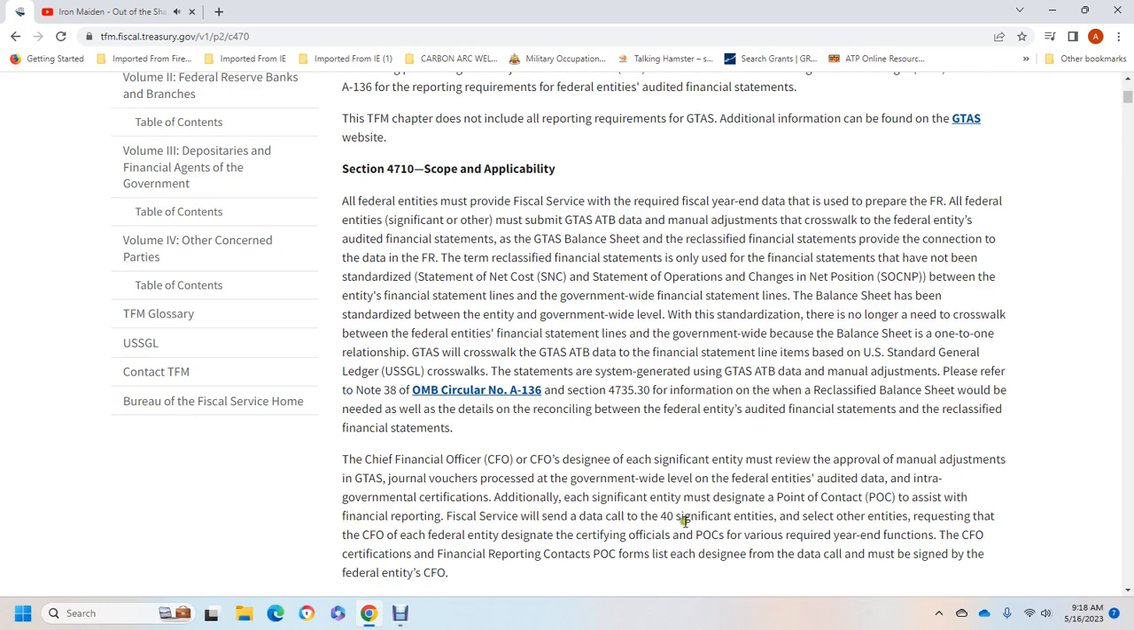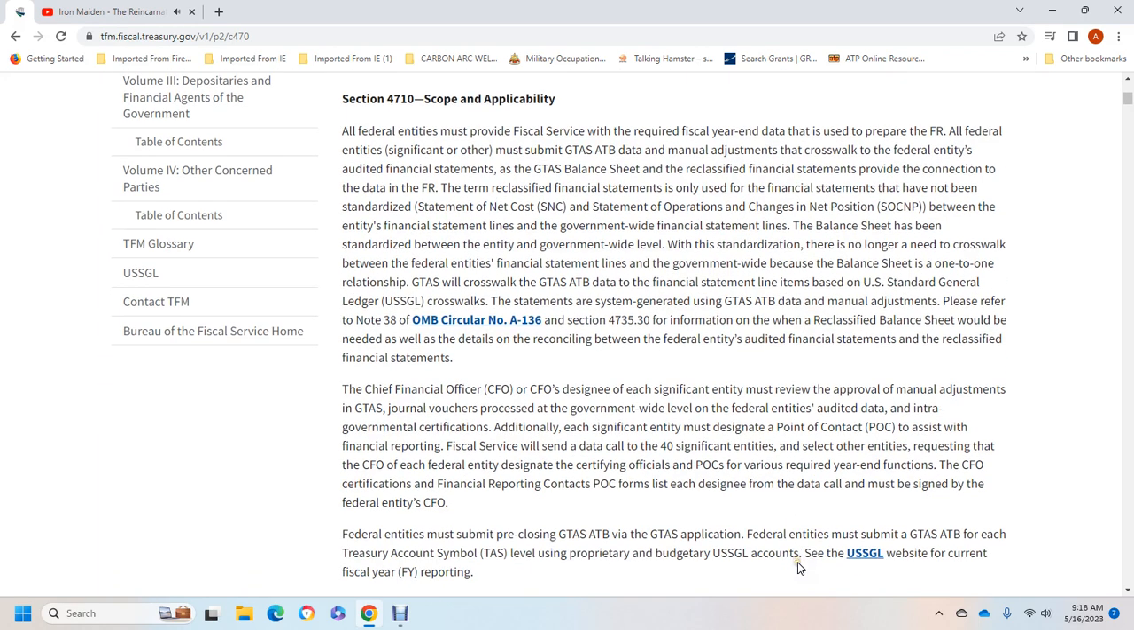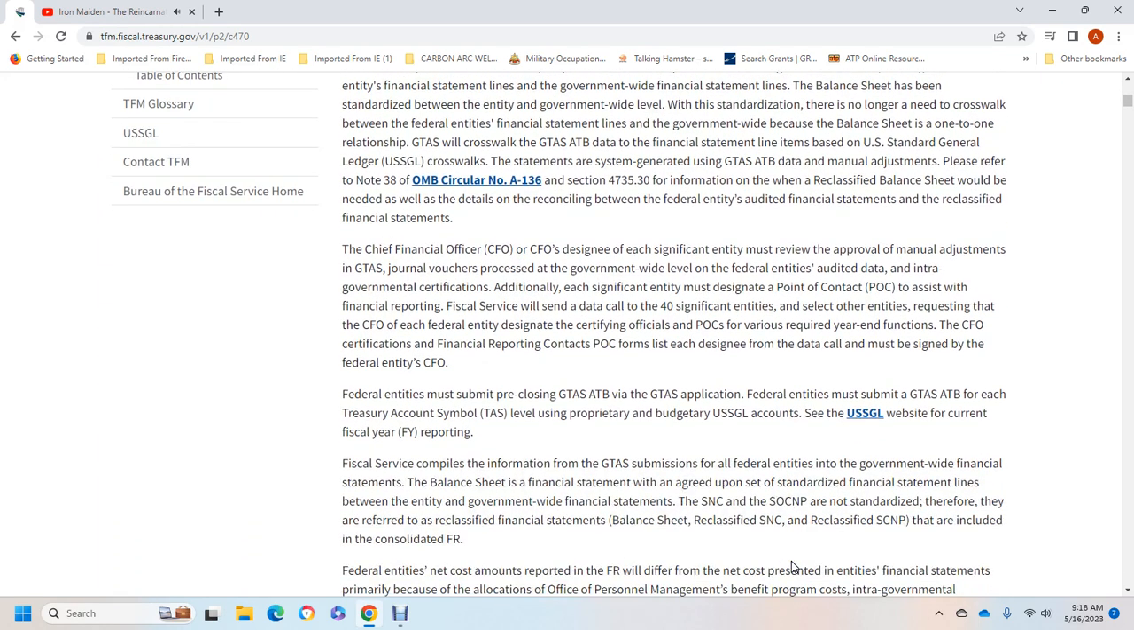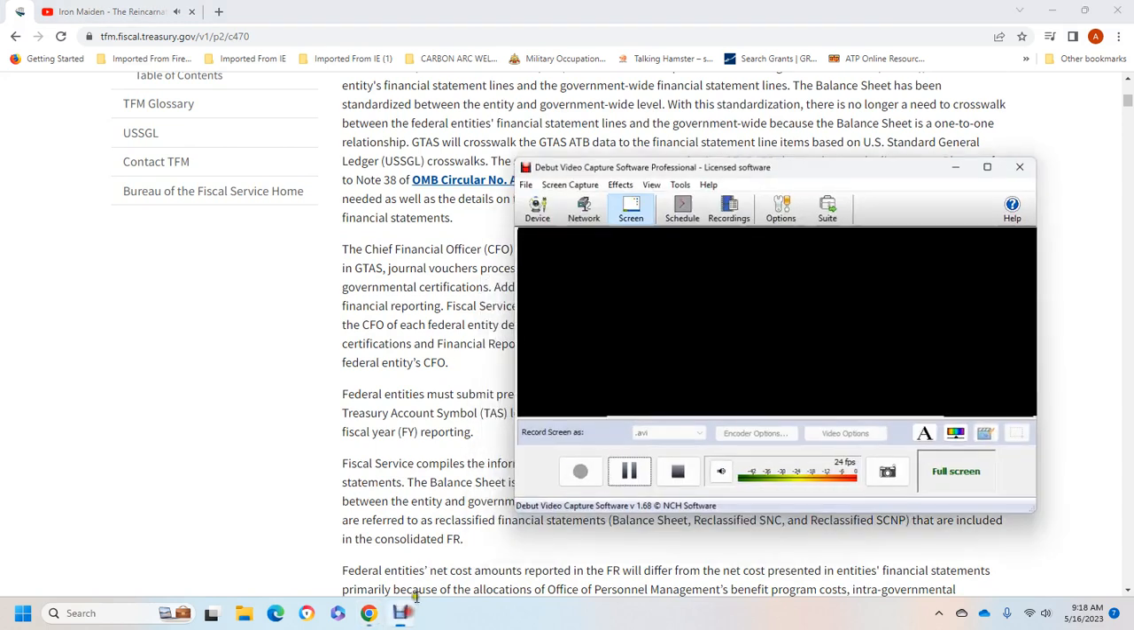Each significant entity must name a point of contact for the financial report. The official will send the data of the report of significant entities to select for other entities requesting it. The chief financial officer of the federal entity designates the certifying official and the point of contact to verify the required year-end data. The list of the point of contact form and the designee of the data collected must be signed by the federal chief financial officer.